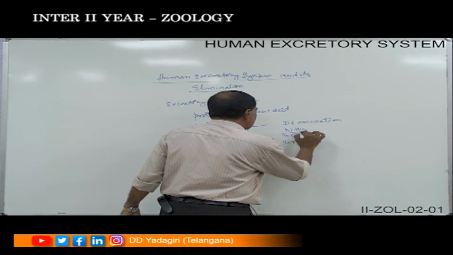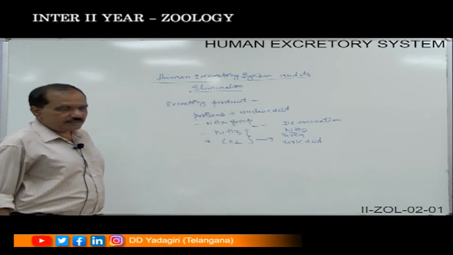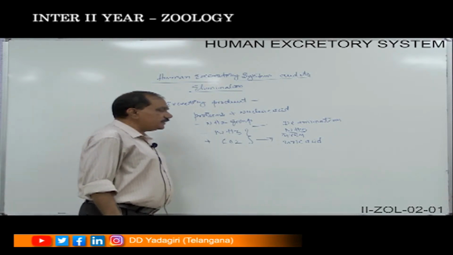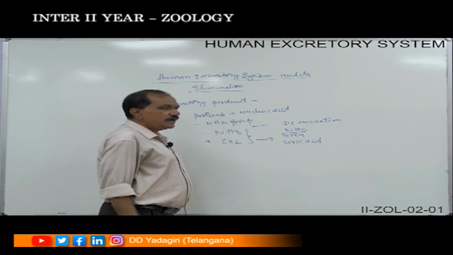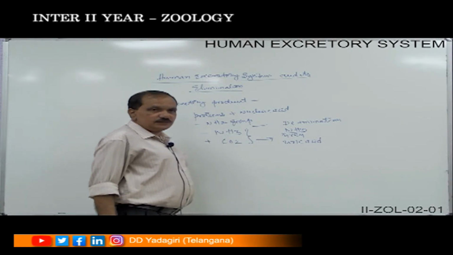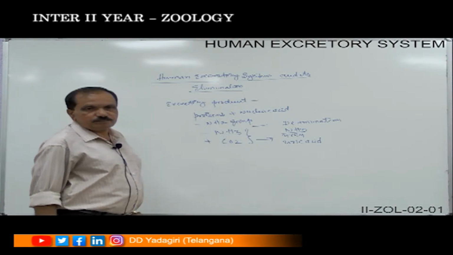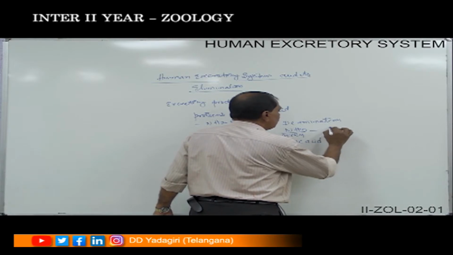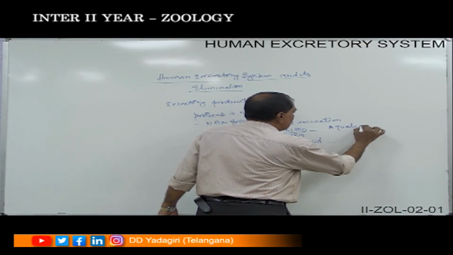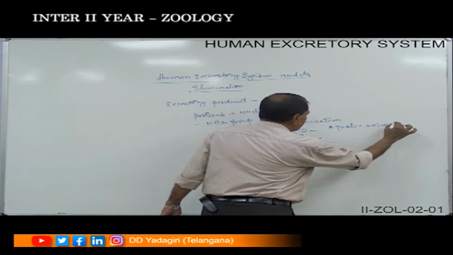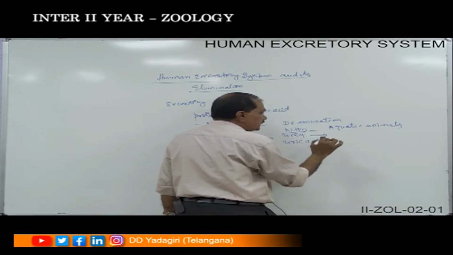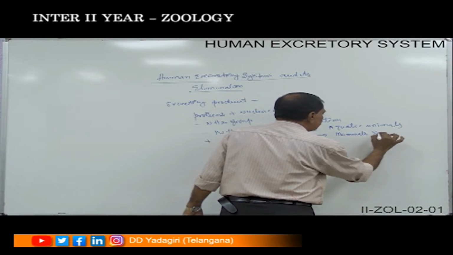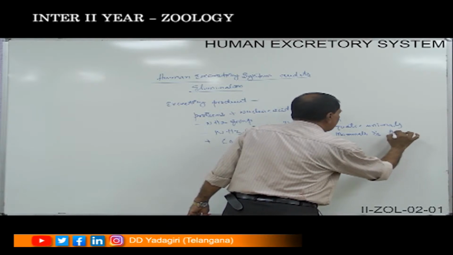So ammonia is excreted particularly by the aquatic animals. Urea will be excreted by amphibians and the mammals and also the annelids, whereas the uric acid will be excreted by reptilians, birds and the insects. So ammonia will be excreted mainly by the aquatic animals, whereas the urea will be excreted by mammals and the amphibians.